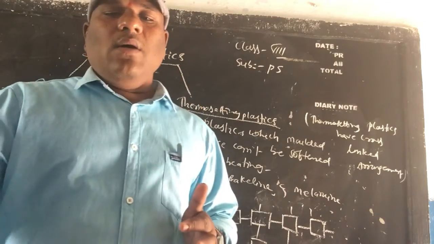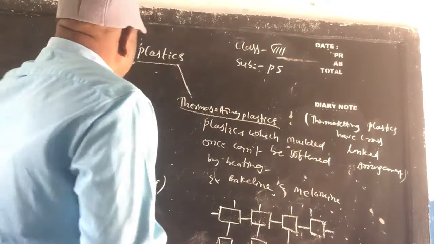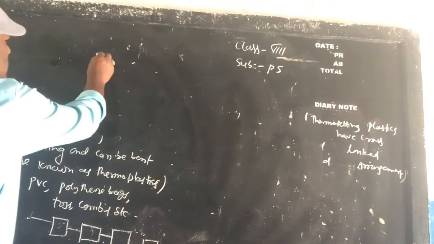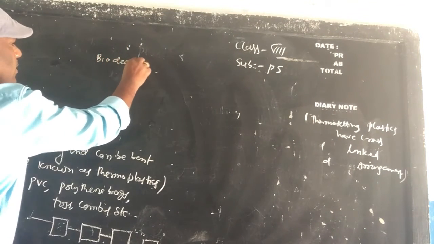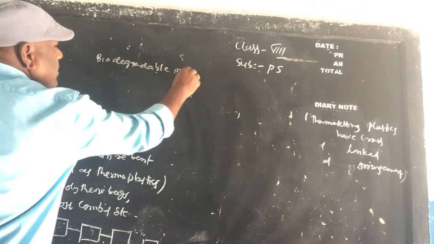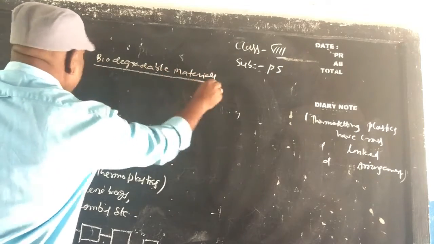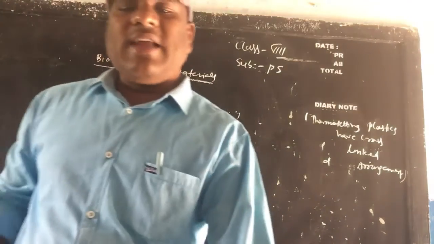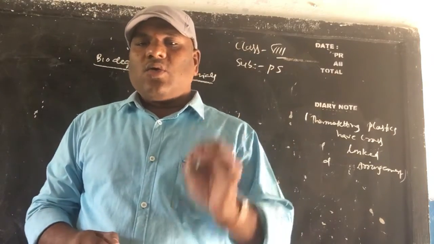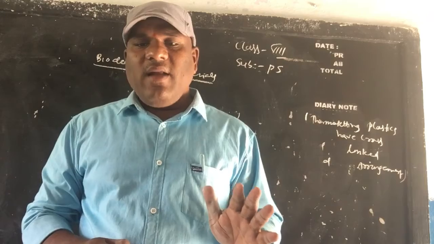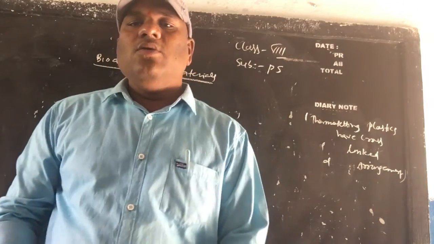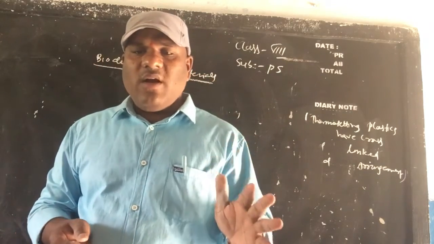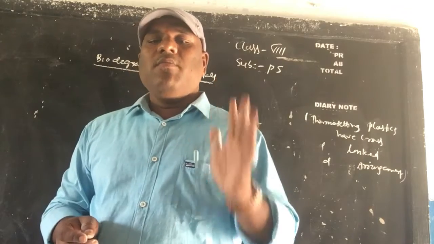Next, biodegradable materials and non-biodegradable materials. Biodegradable materials: a material which gets decomposed through a natural process by the action of microbes is called a biodegradable material.